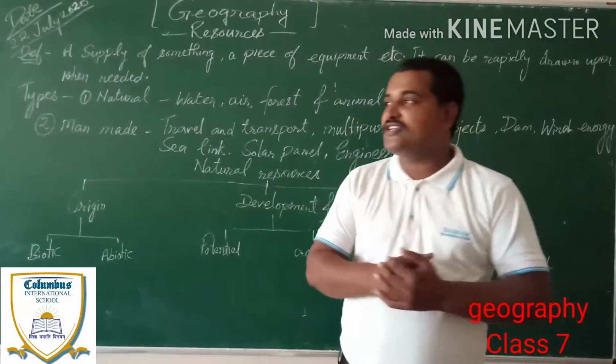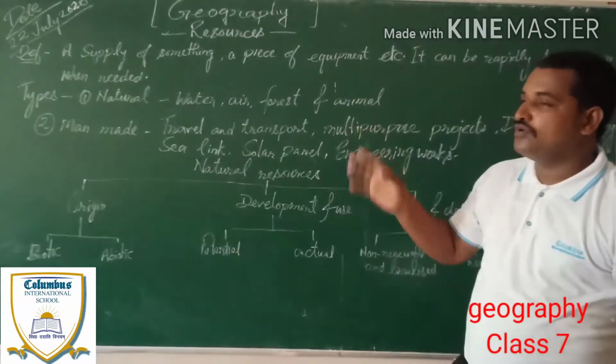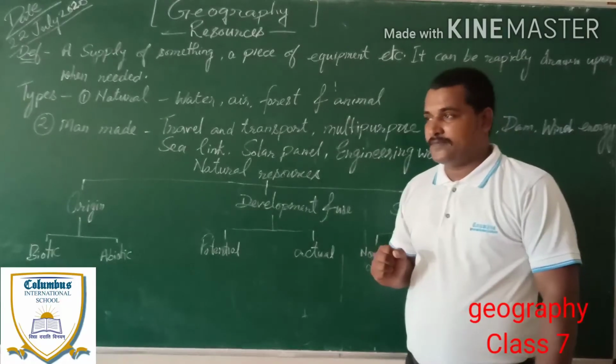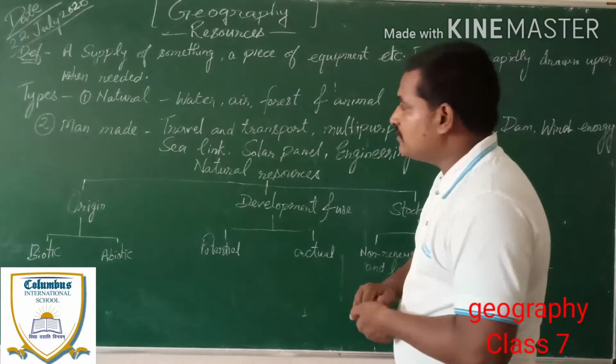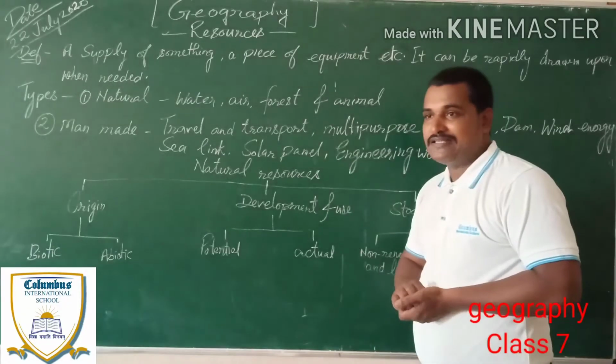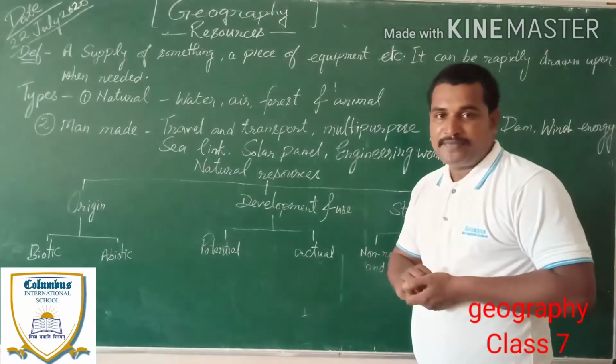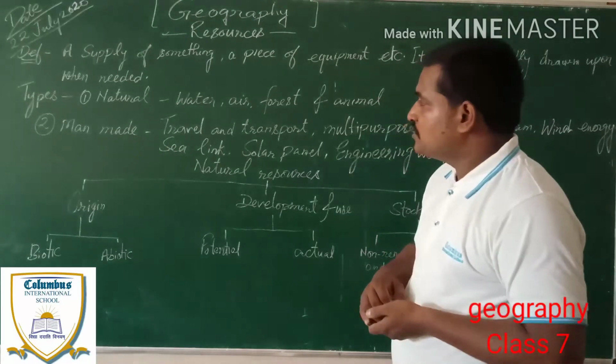After knowing the definition of resource, we have to know the types of resources. There are two types of resources. The first is natural resource and the second is man-made resource.